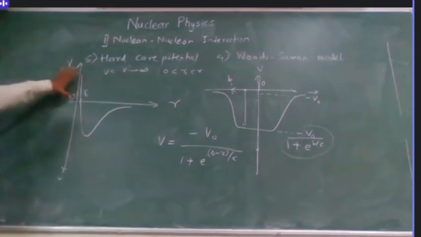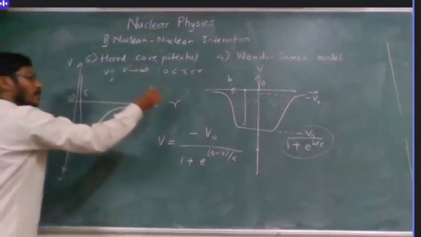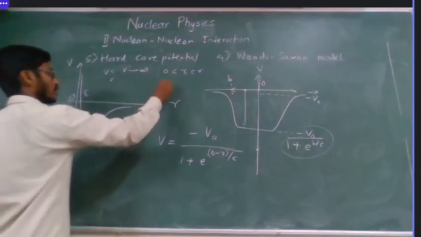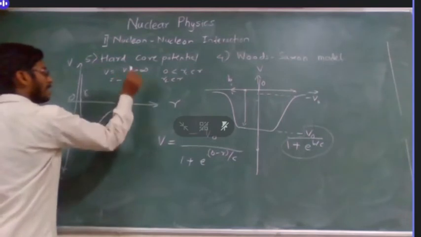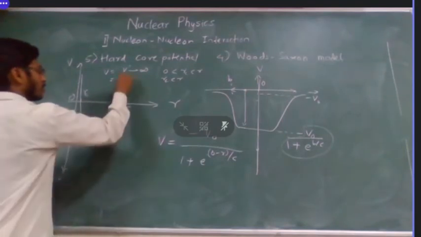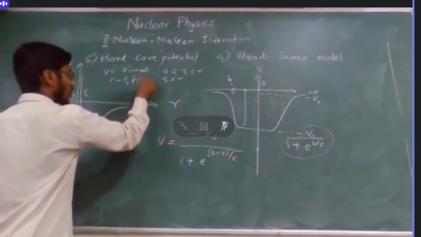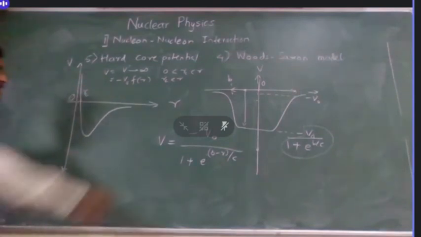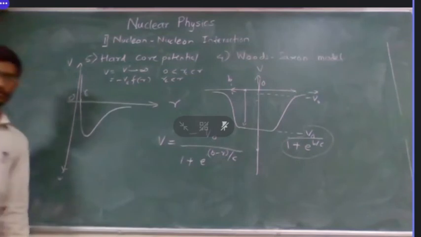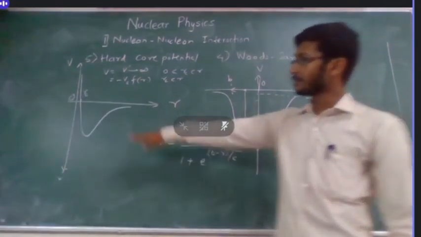So the potential is positive infinity in the region up to RC, and beyond it is minus V naught times some radial function of r, but the exact form is not known. So why is this more realistic?